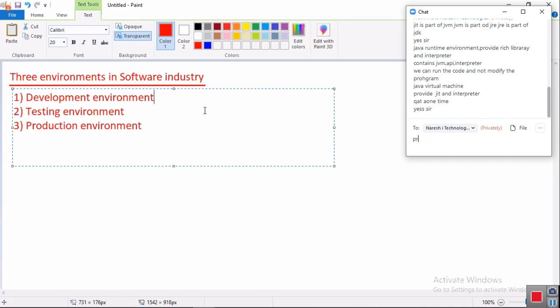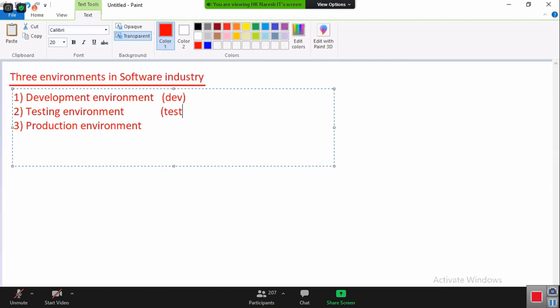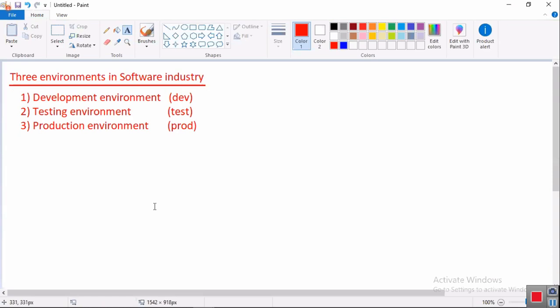People use simple terminology: dev, test, and for the shortcut, prod. This is the simple terminology people use. Now, what is the meaning of testing environment?